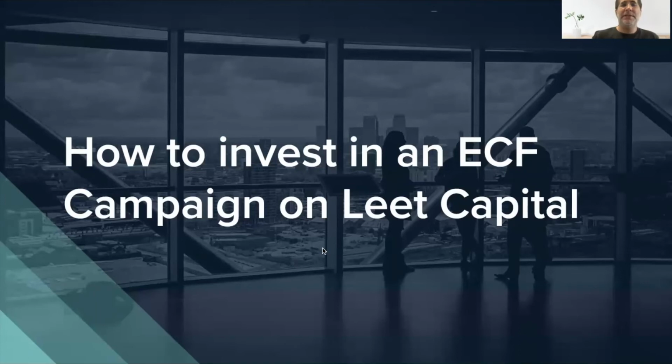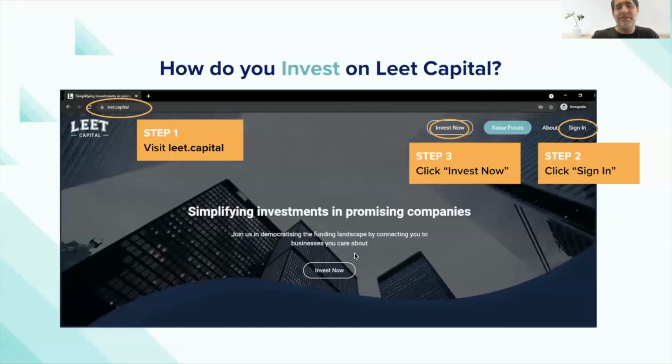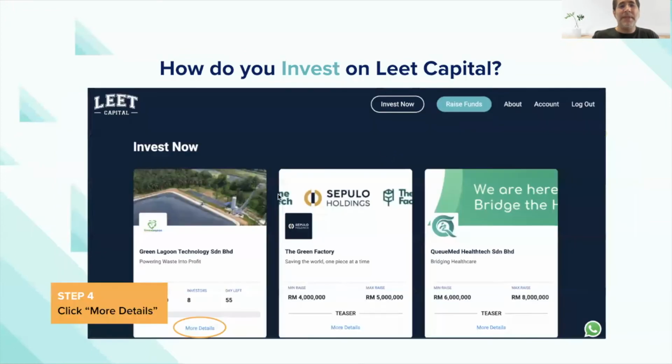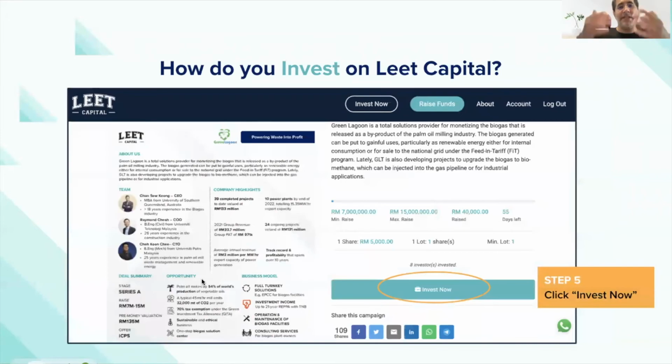So once you have it registered, let me just walk you through how simple it is to invest into something. Same thing, go to leet.capital. In this case, you would sign in and then click Invest Now. It will give you access to a set of deals that are already running on our platform. Let's say for this one, Green Lagoon, you will click on More Details to get into the campaign page.